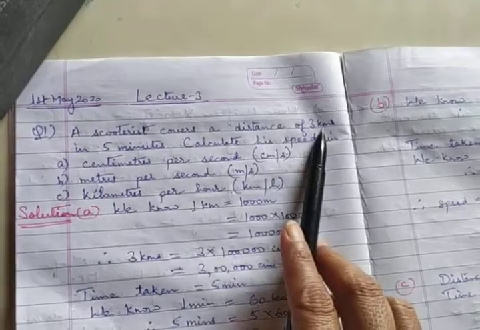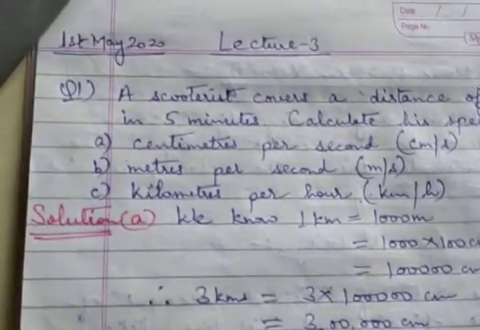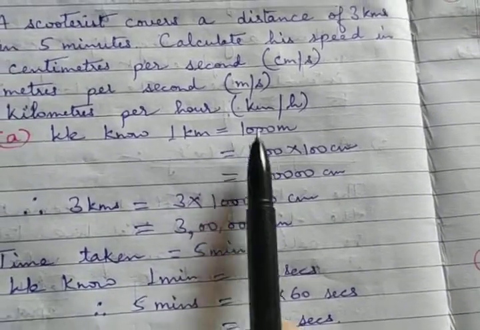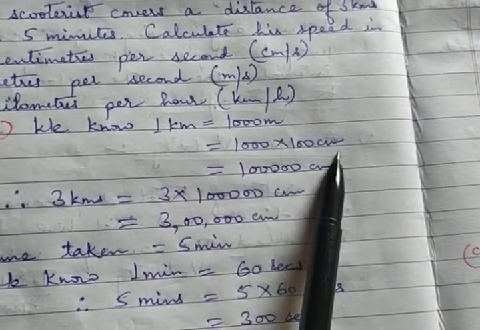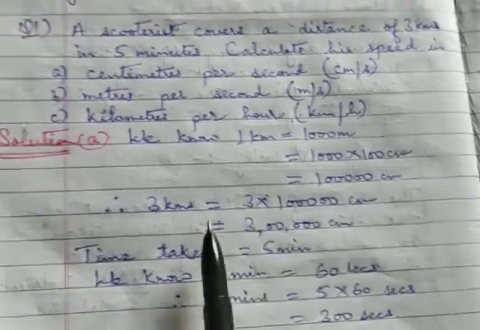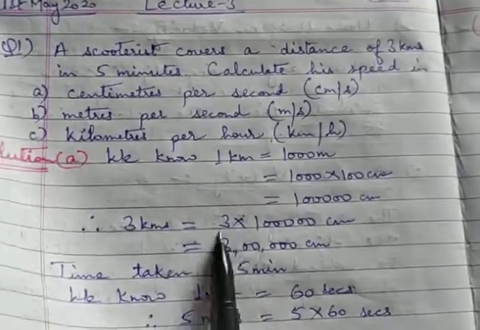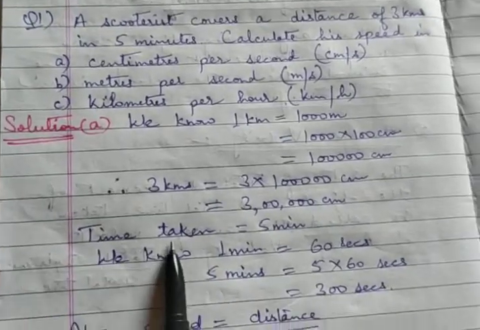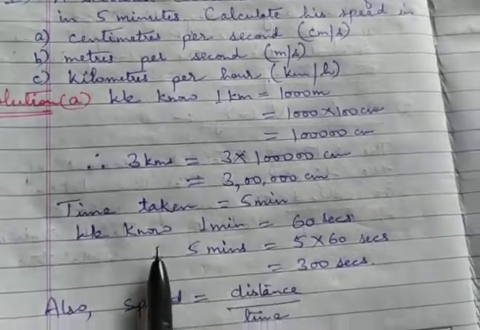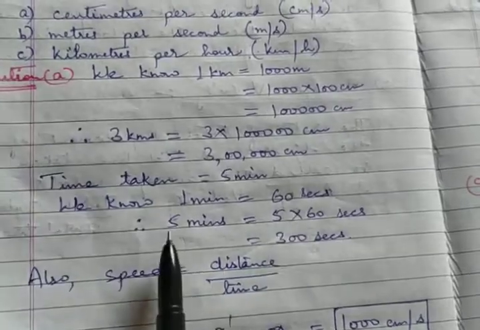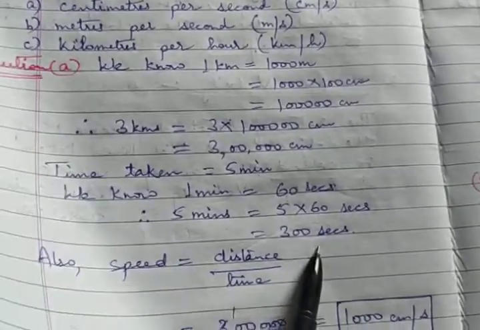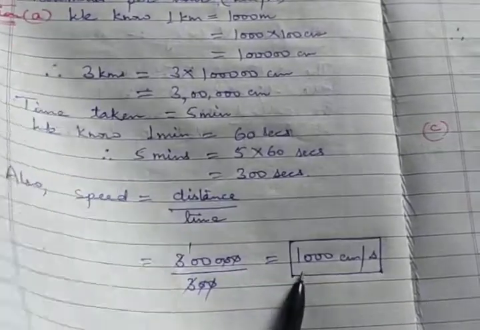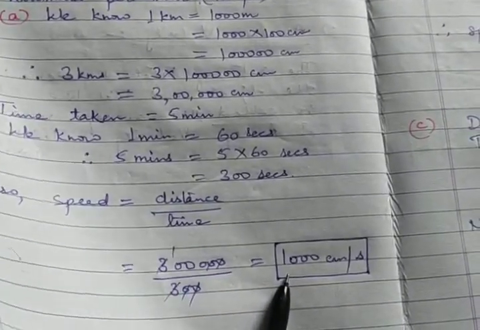So 3 kilometers I will convert into centimeters. Here we go. 1 kilometer is equal to 1000 meters, converted into centimeters gives you this figure. Now 3 kilometers means 3 times this, which gives you the distance in centimeters. Time taken is 5 minutes. We know 1 minute gives 60 seconds, so 5 minutes gives you 300 seconds. Now speed is equal to distance upon time. Divide both of the figures and you get 1000 centimeters per second.